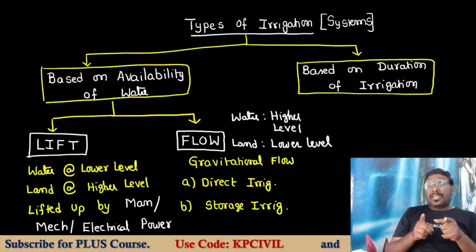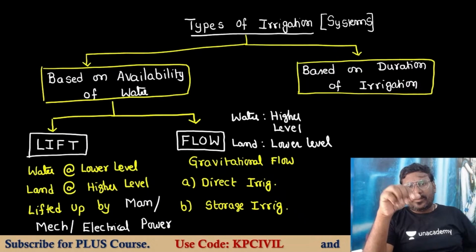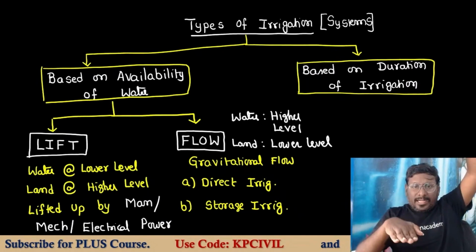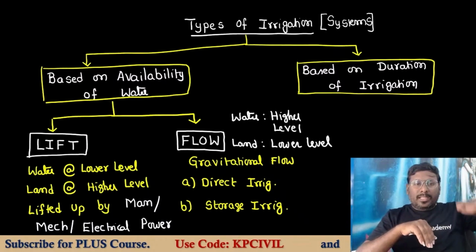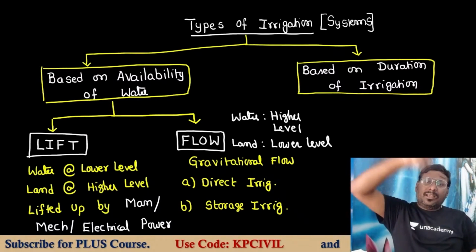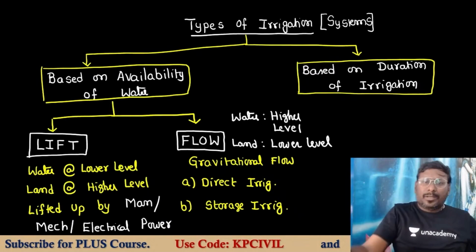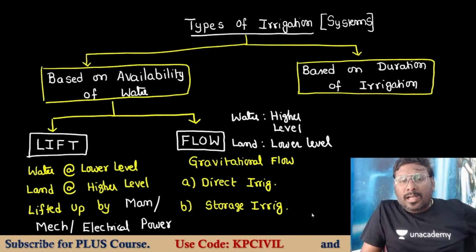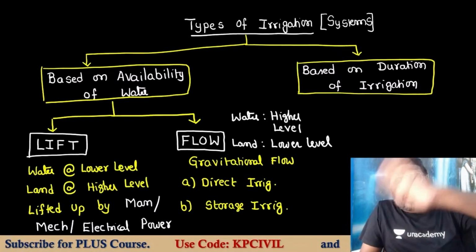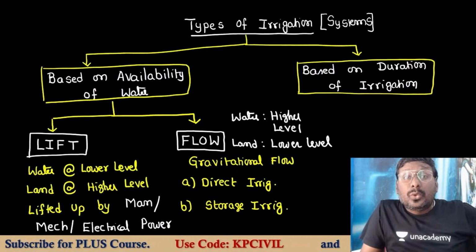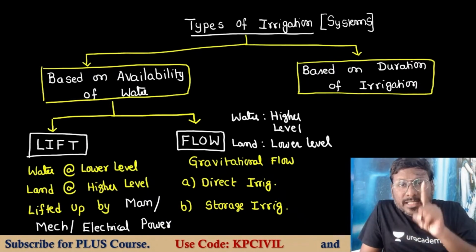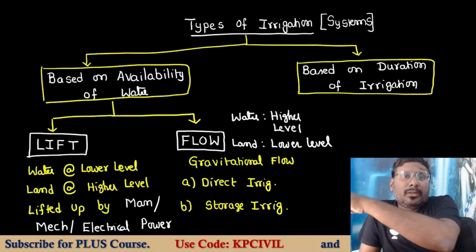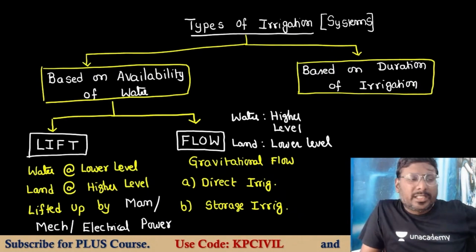So, types of irrigation based on location of water. Water at higher level, land at lower level: flow irrigation. Water at lower level, land at higher level: lifting up, lift irrigation. And in flow irrigation, again, direct irrigation is source to agricultural land. Storage irrigation is source to tank or reservoir, then reservoir to agricultural land. Storage irrigation.